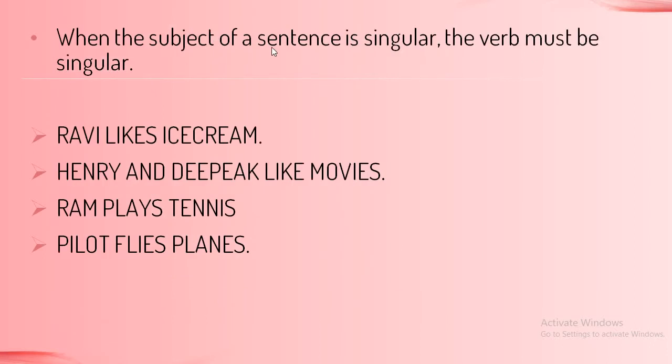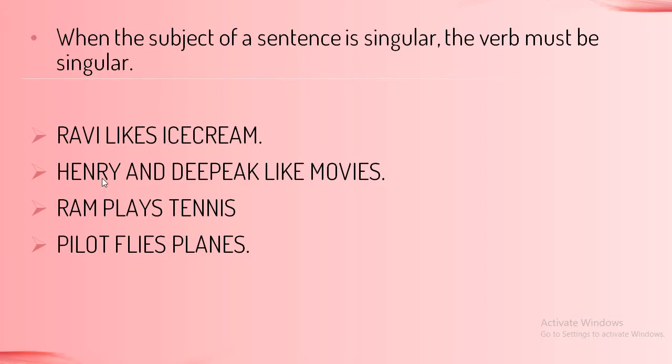When the subject of a sentence is singular, the verb must be singular. This is the first rule, which we had seen at a glance. Ravi likes ice cream. Ravi being singular, we have used S or ES with the verb to make it a singular verb. So Ravi likes ice cream. If we change Ravi into children, then it would be children like ice cream.